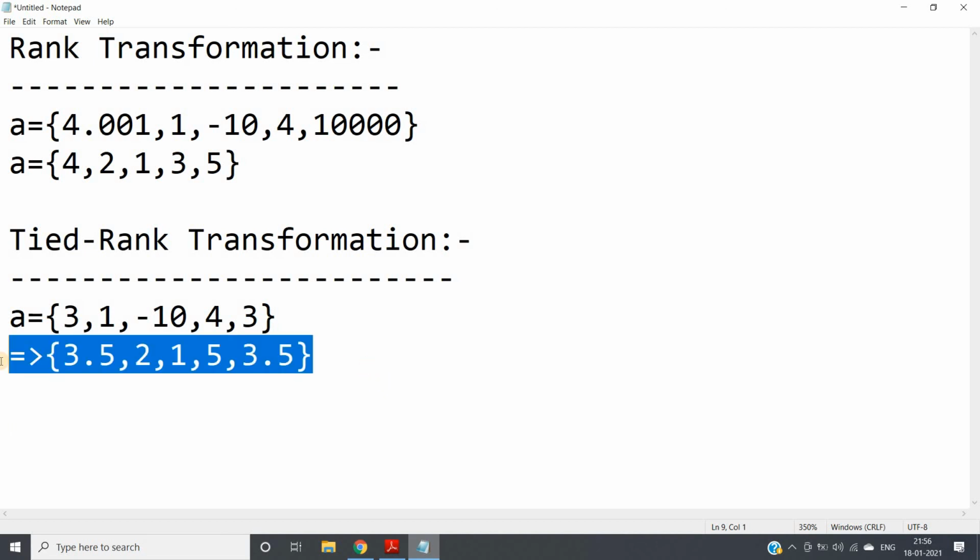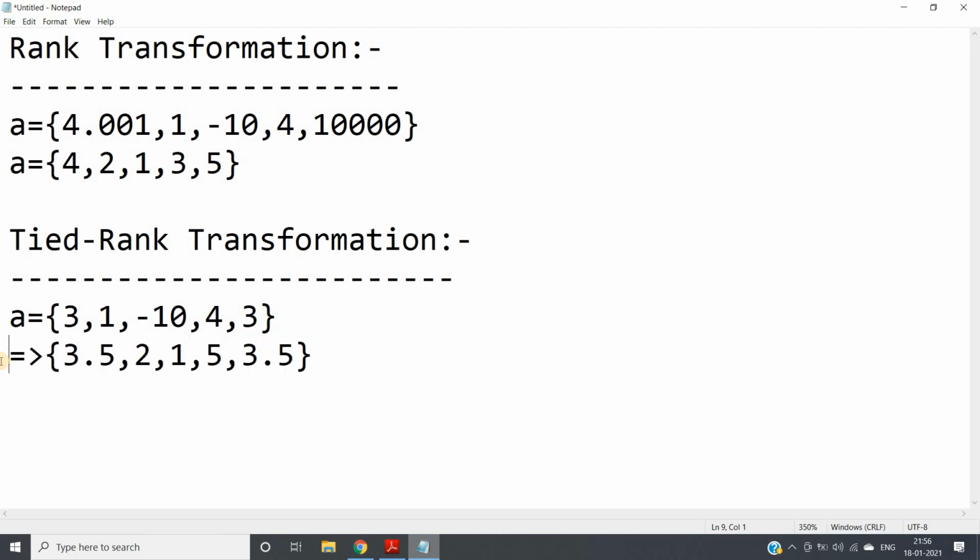So this is all about rank transformation and tied rank transformation. This is a very important transformation when we use Spearman rank correlation, which I am going to discuss in my upcoming videos. I hope you have understood this.